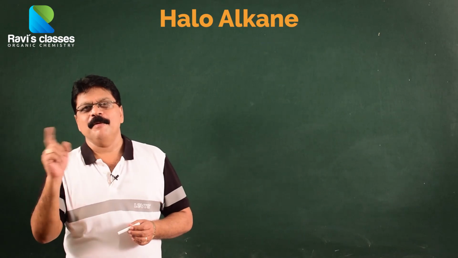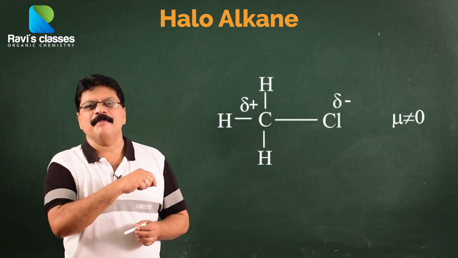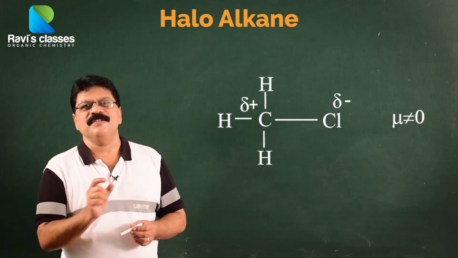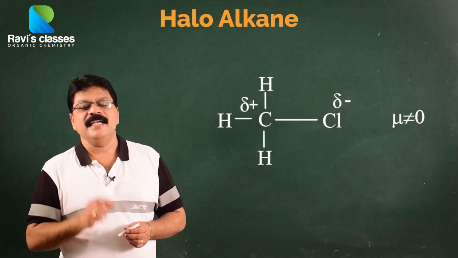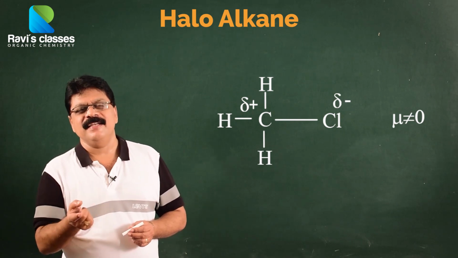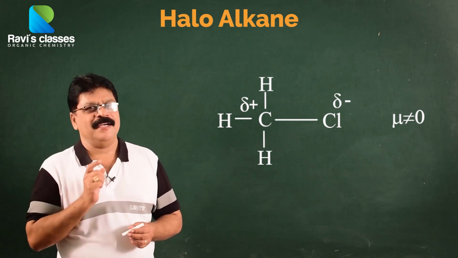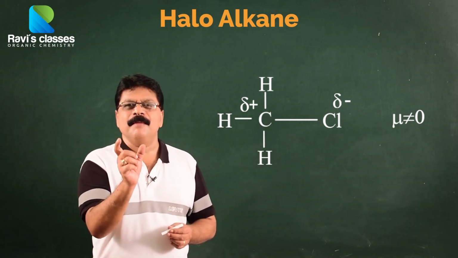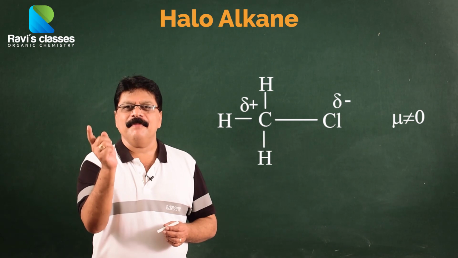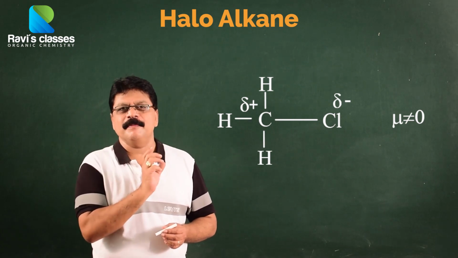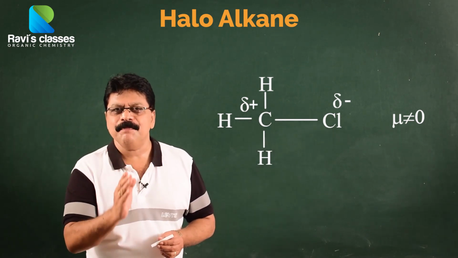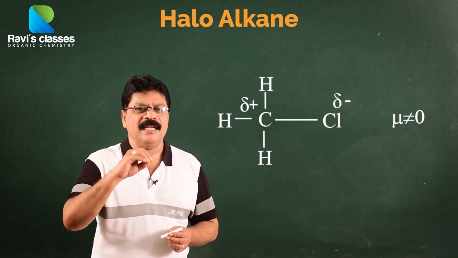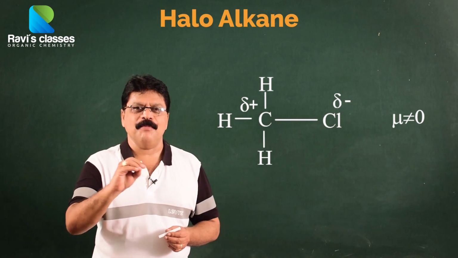The halogen atom will become delta minus, the carbon will become delta plus. So this polarity is a very interesting feature of all the halogen compounds, and its characteristic is defined based on this polarity. We must always remember therefore that the C-Cl bond will always be polar, delta minus on the chlorine, delta plus on the carbon. So there is an easy possibility of the C-Cl bond breaking in the case of halogen compounds. Very easily the C-Cl bond will break.